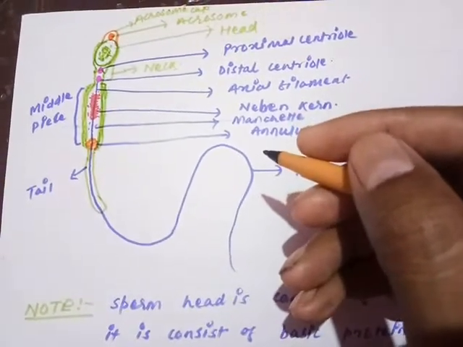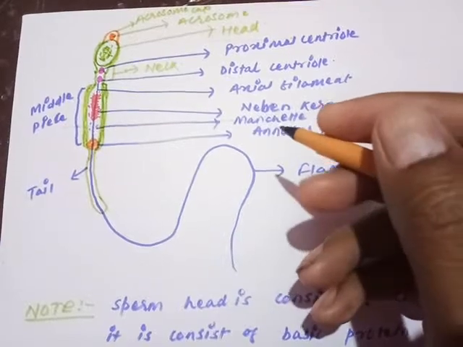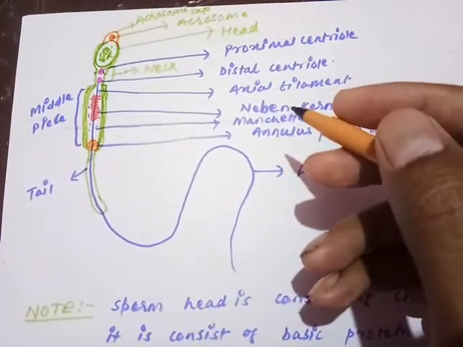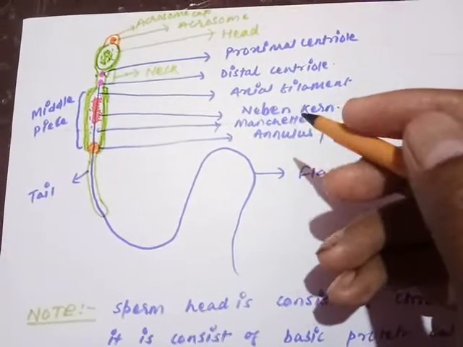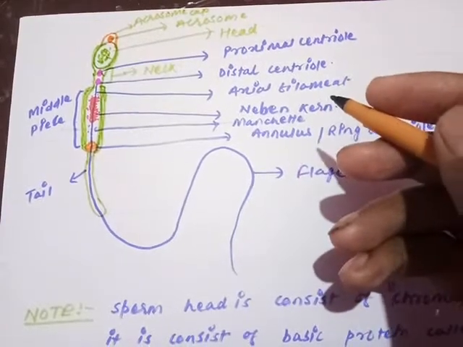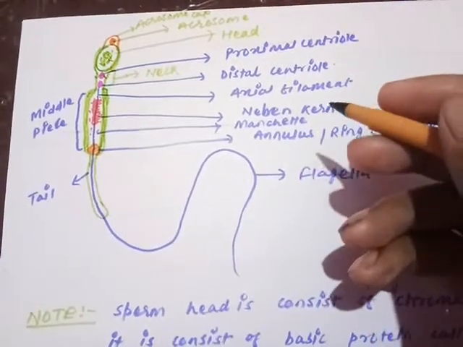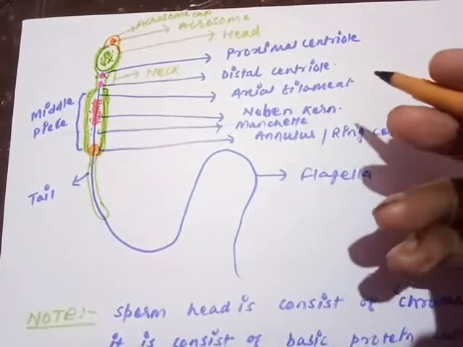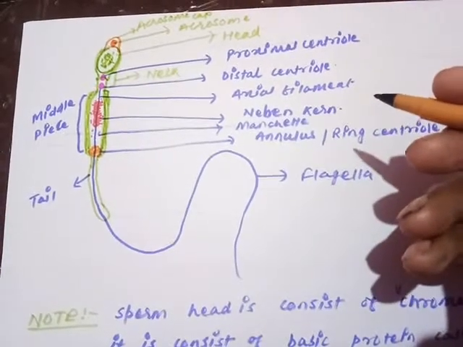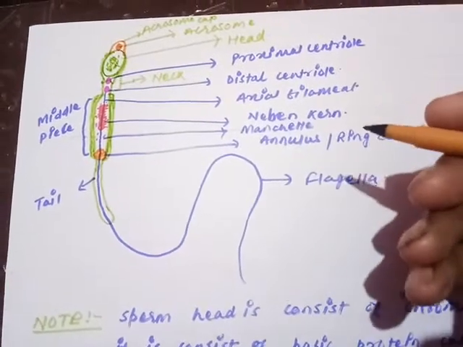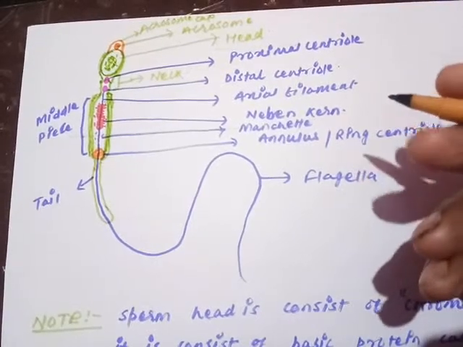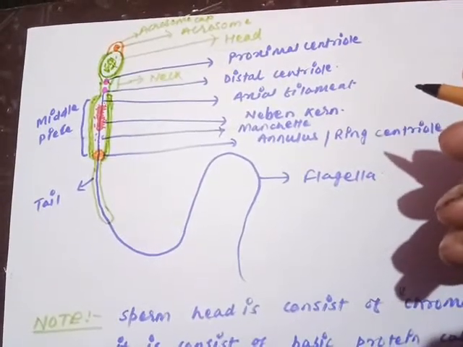Then what are the changes? The spermatid nucleus is going to form the sperm head. The Golgi body of the spermatid is going to form the acrosomal membrane and the acrosome. The centriole is going to form the tail and the proximal and distal centrioles. The axial filament is produced from here. The middle piece is produced from the mitochondria of the spermatid.